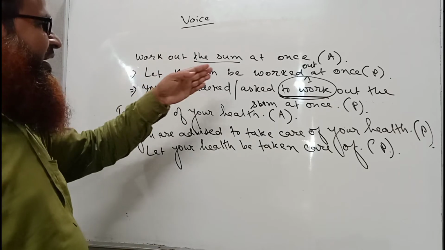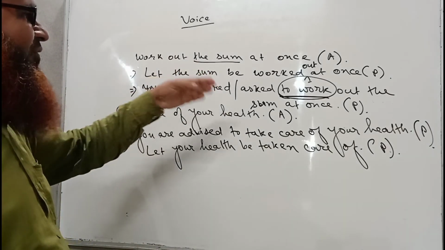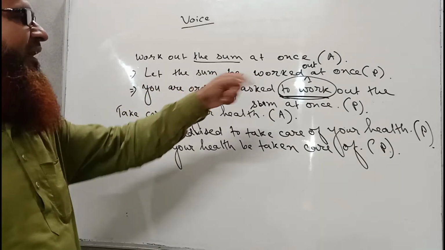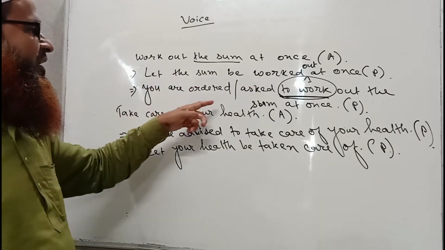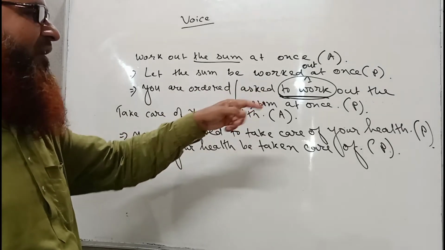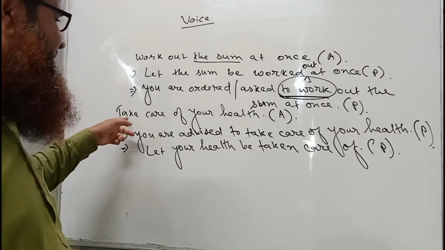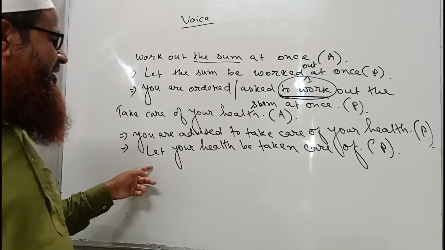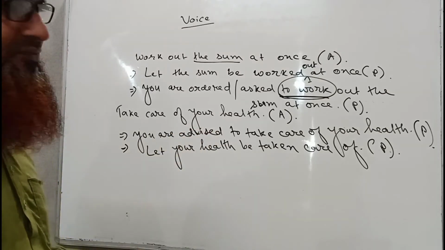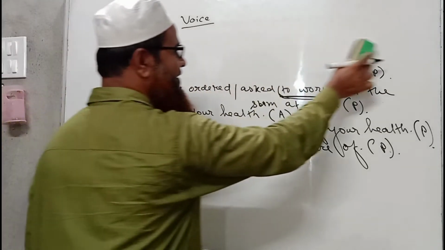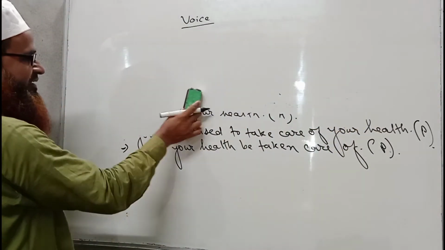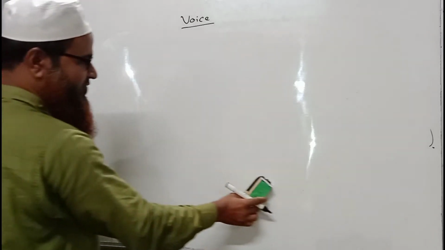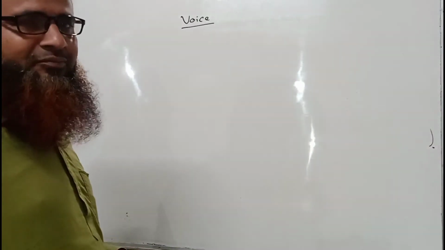So I am again reading the sentences which I have already written on the board. Work out the sum at once. Let the sum be worked out at once. Again, we may write, you are ordered or asked to work out the sum at once. Now the next sentence, take care of your health. You are advised to take care of your health. Again, let your health be taken care of. So I am erasing the sentences to make space for writing other imperative sentences which will be in negative form.